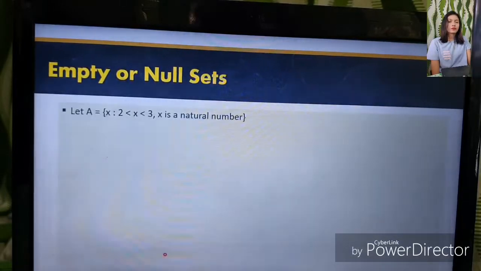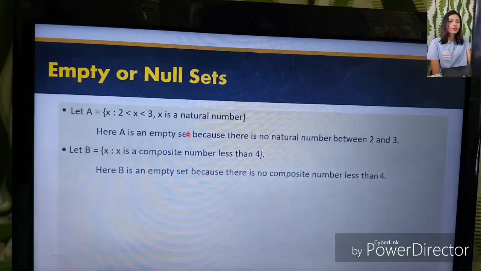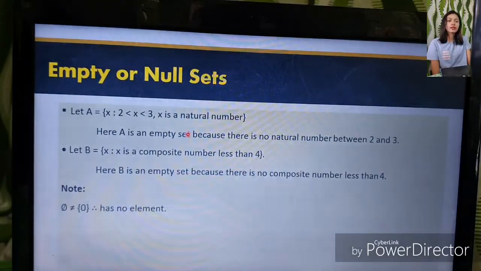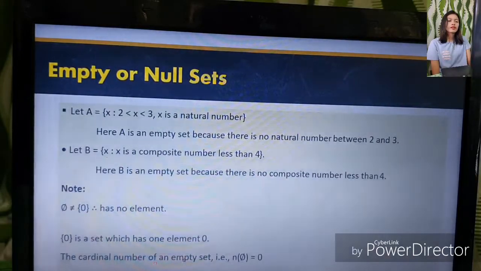Here, A is an empty set because there is no natural number between 2 and 3. Here, B is an empty set because there is no composite number less than 4. Note that this symbol has no element, but this one is a set which has one element, which is 0. The cardinal number of an empty set is 0.